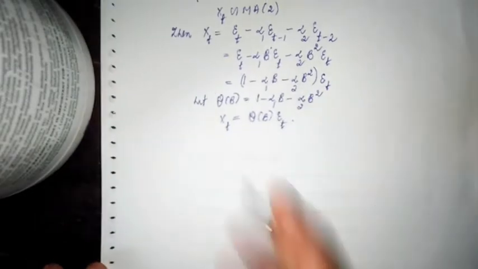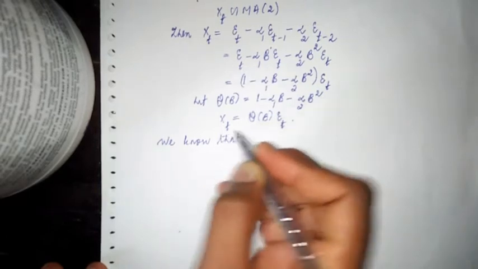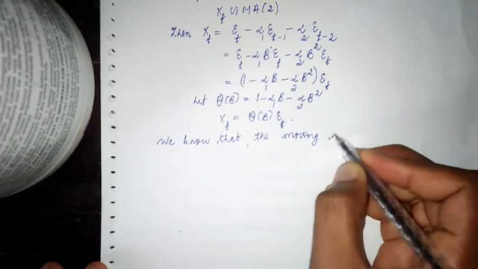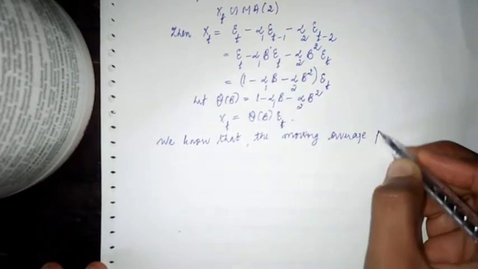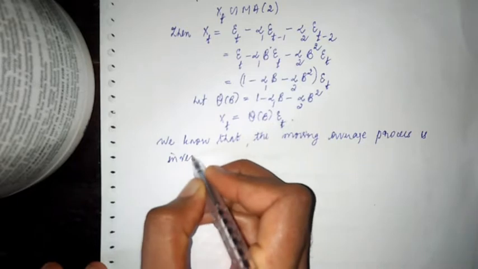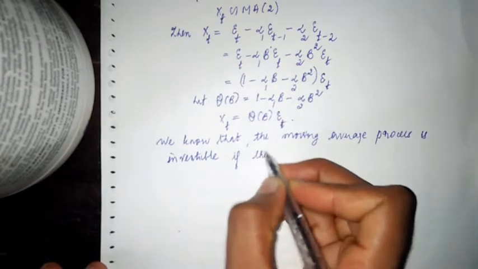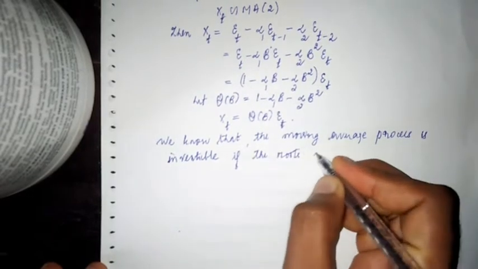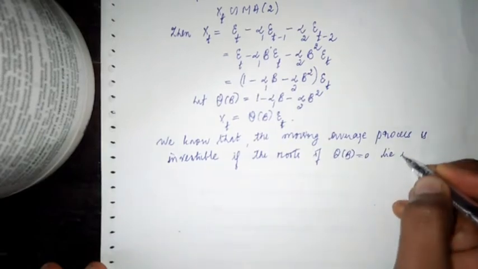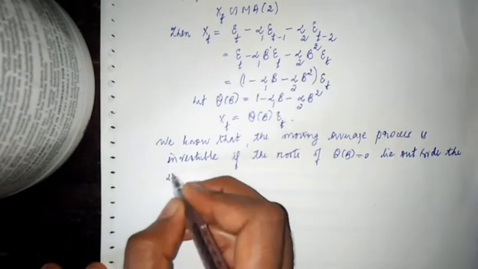Hope you remember, what is the condition for invertibility? We know that the moving average process is invertible if the roots of theta of B equal to 0 lie outside the unit circle.